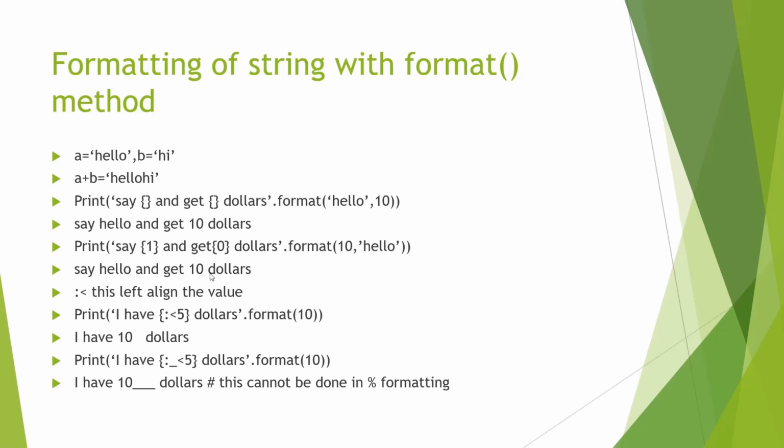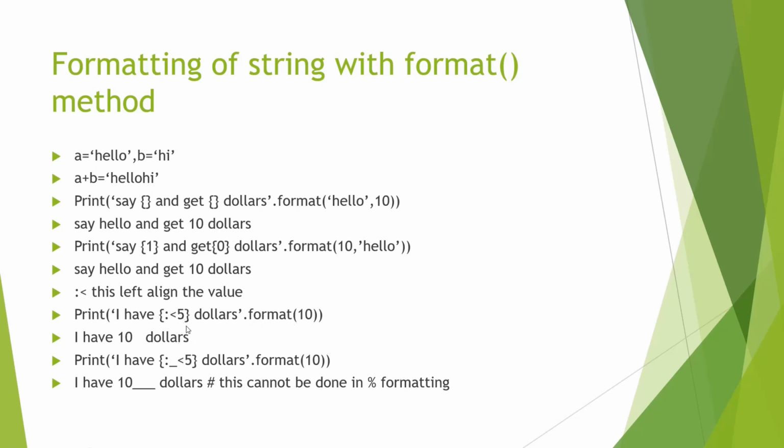Okay. Now within these curly braces we can use the format colon and then the less than sign. So this is an example here. Within the curly braces I use colon, less than sign, 5, and then dot format 10. So 10 will come in place of our curly braces.